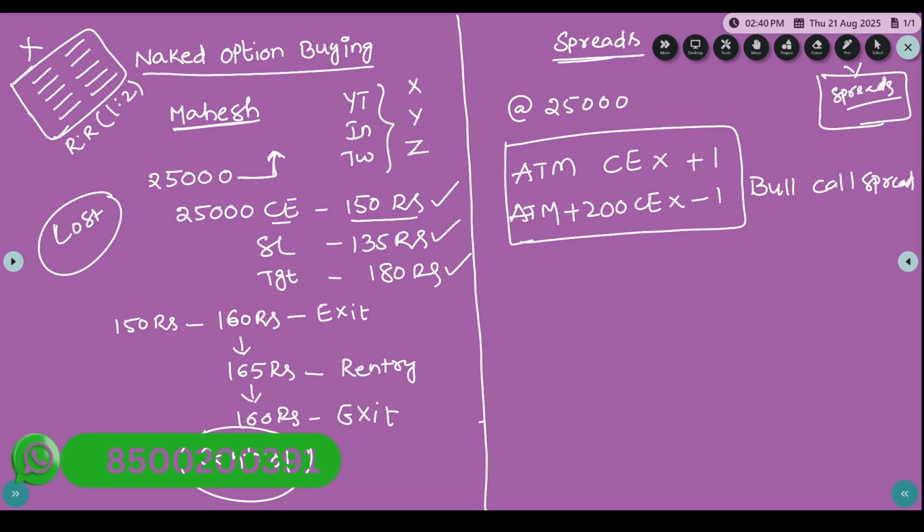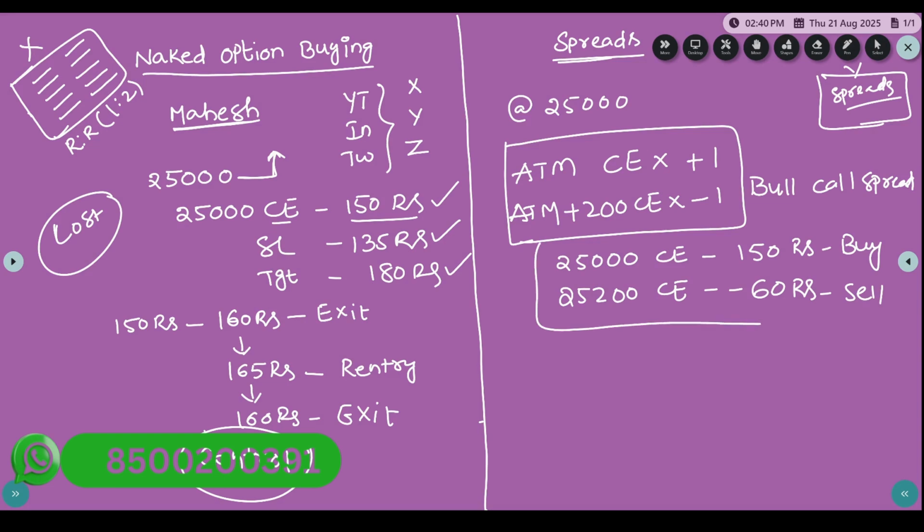So in this scenario, buying the 25,000 CE at 150 rupees, and in the same way selling the 25,200 CE at 60 rupees, this combination we call a bull call spread. This bull call spread is a low risk, low reward strategy.